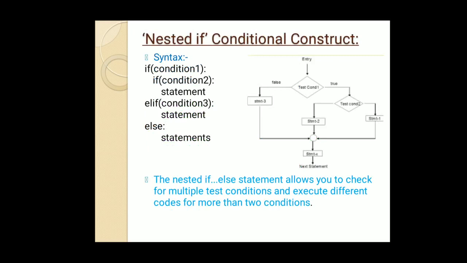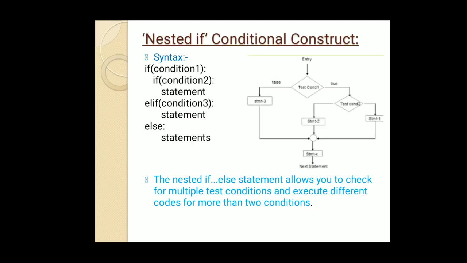Now, talking about the nested if form of the if conditional construct. It simply means that when we are giving an if condition inside an already given if, or simply, one if in another if, it is called a nested if. You can see the syntax given on the screen. If condition 1, then in this we are giving condition 2, and then the statements. It implies that when condition 1 is true, then condition 2 will be checked, and when condition 2 is true, then the statements of condition 1 as well as condition 2 will both be executed.